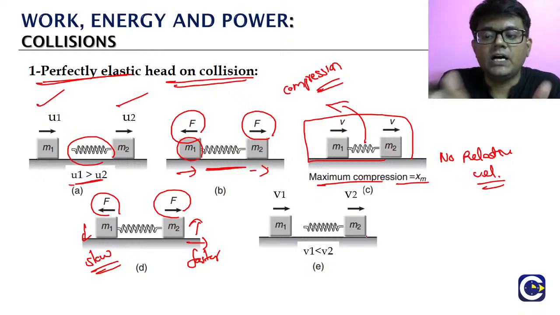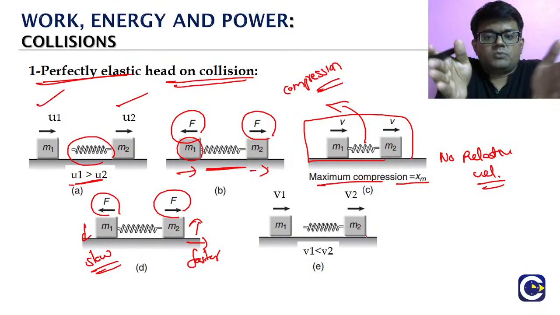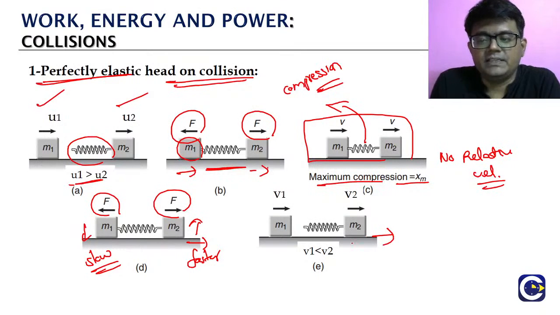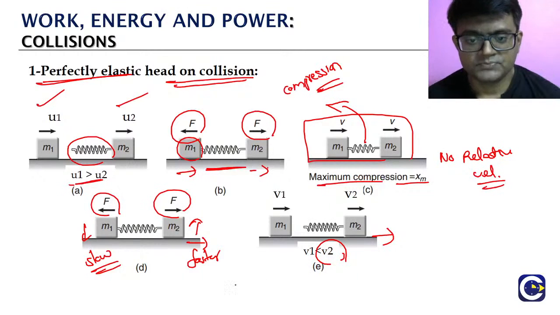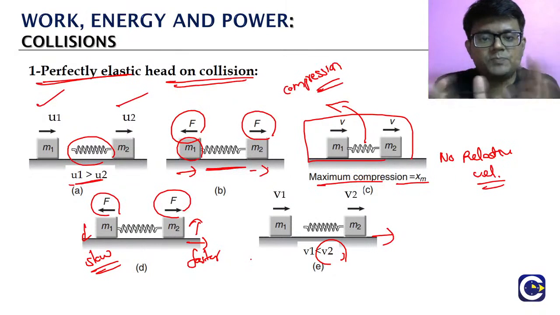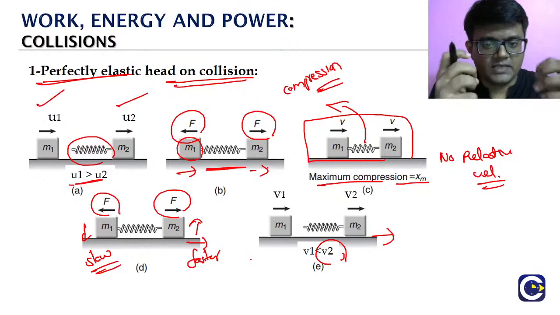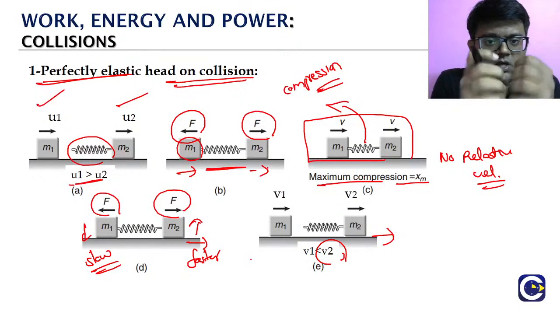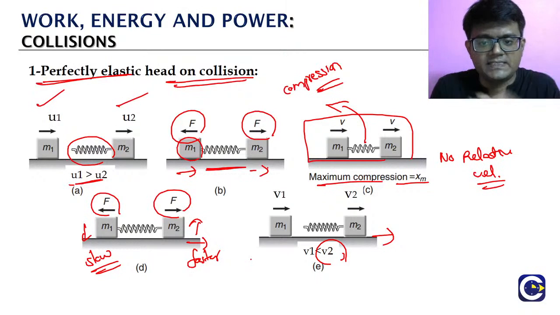Once the collision process is over, that is when the spring would have come to the original shape. m2 has already started moving faster. You will see that the final velocity of m2, v2, will be more than the v1 value. So this is how we can typically visualize how the head-on elastic collision happens with the help of a spring. But really, when the objects are colliding, there will be no spring between them. The molecules on the surface itself will act like the springs.